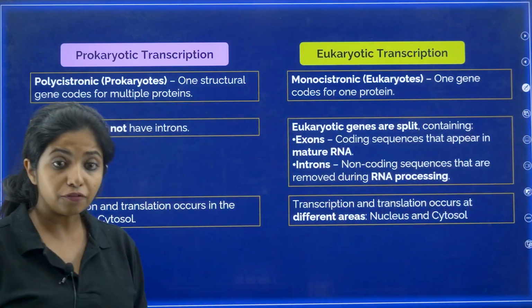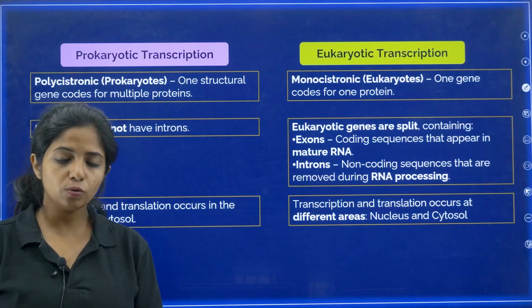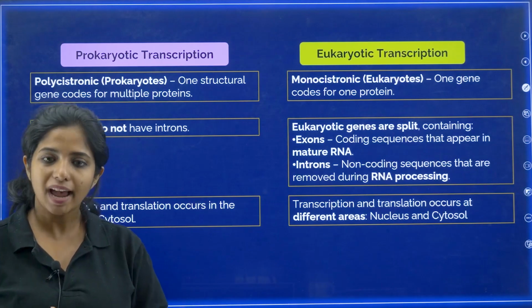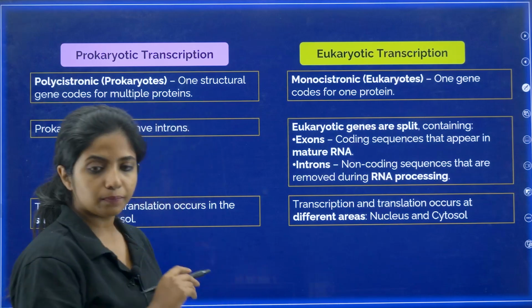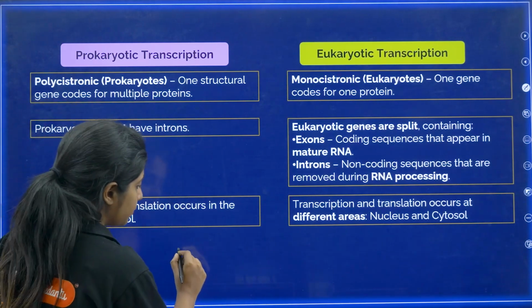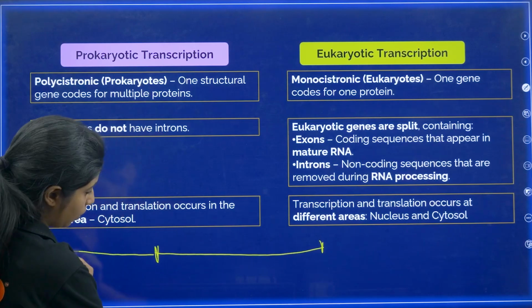Now, there's a difference between prokaryotic transcription and eukaryotic transcription. And you might ask, what is the difference? Basically, suppose this is the whole DNA.